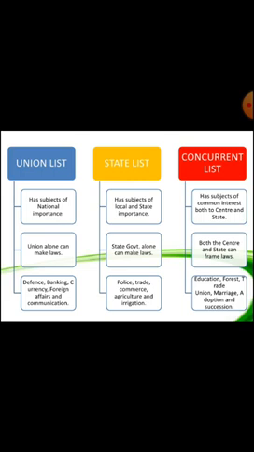State list has subjects of local and state importance. State government alone can make laws. And it has subjects like police, trade, etc. Concurrent list has subjects of common interest both to center and state. Both the center and state can frame laws. It has subjects like education, forest, trade, etc.